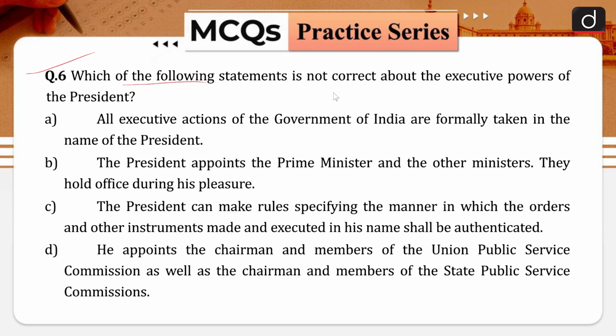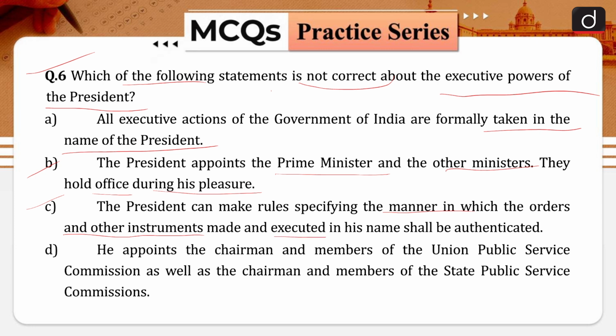Let us discuss question number 6 of our today's discussion. Which of the following statements is not correct about the executive powers of the President of India? Statement A is all executive actions of the Government of India are formally taken in the name of the President. Option B is the President appoints the Prime Minister and other ministers. They hold office during his pleasure. Statement C is the President can make rules specifying the manner in which the orders and other instruments made and executed in his name shall be authenticated.